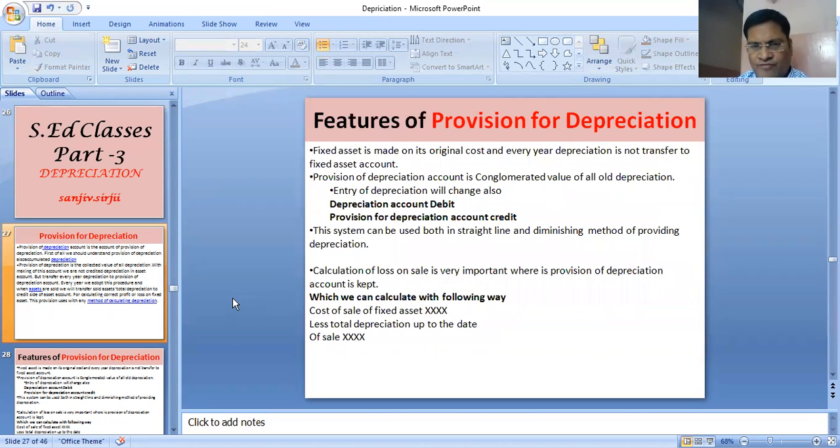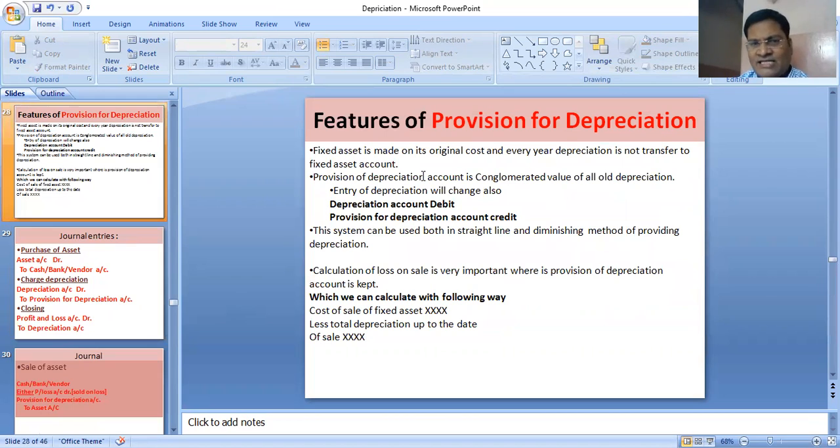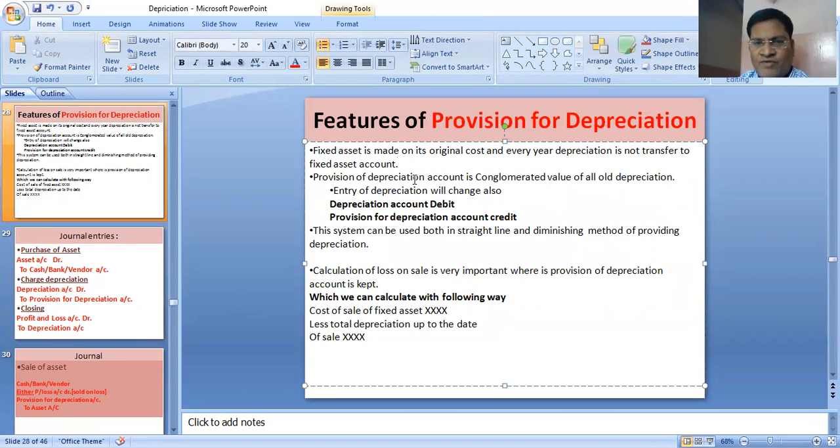Let's see the features of this provision. Fixed asset is shown at its original cost, and every year depreciation is not transferred to the fixed asset account. Provision for depreciation account is accumulated, that means the accumulated value of all old depreciations. Entry of depreciation will change into depreciation account debit and provision for depreciation account credit. We will not credit the machinery account. This system can be used both in straight line and diminishing balance.